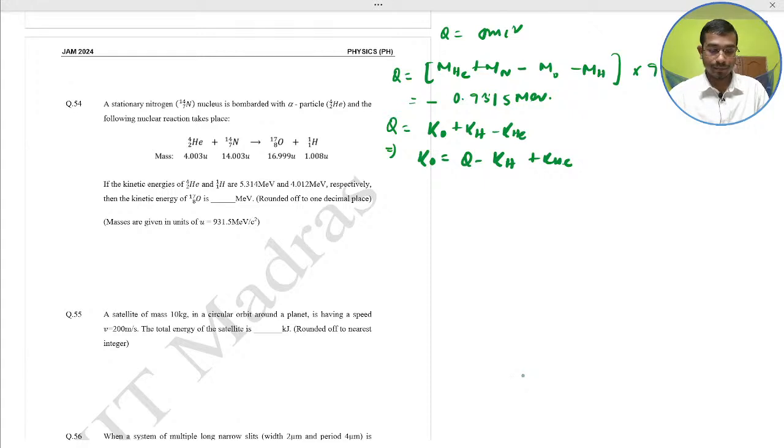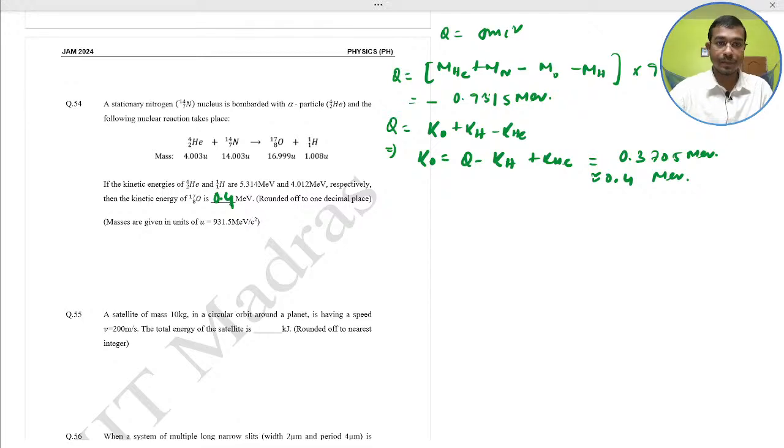Put all these values and you will get the answer, 0.3705 mega electron volt, and you have to give one decimal place. So the answer is nearly equal to 0.4. Basically this is 0.37, so 0.4 mega electron volt would be the correct answer.